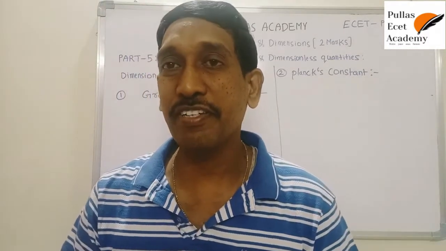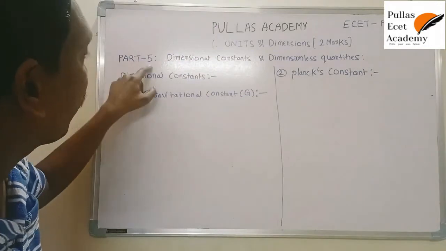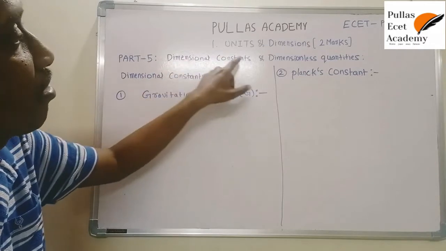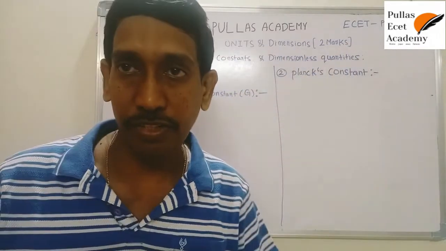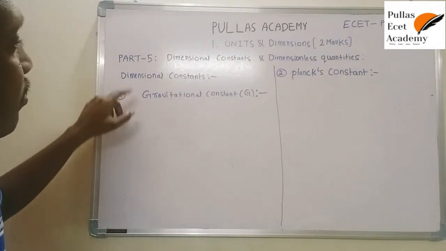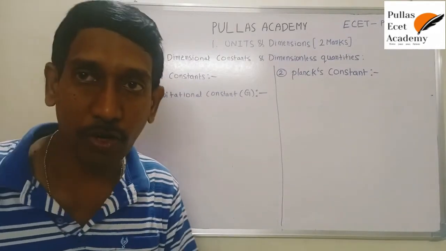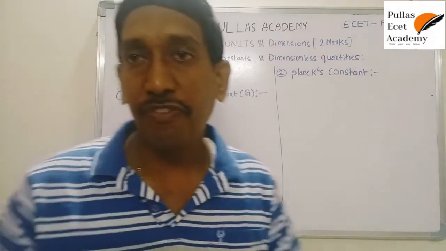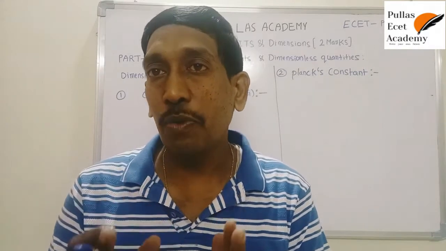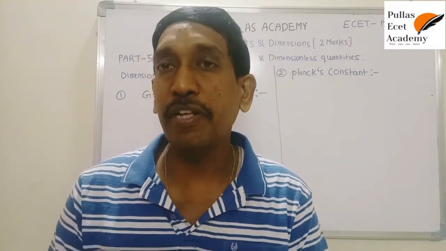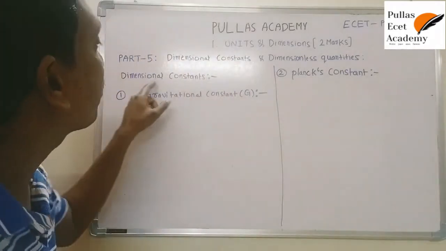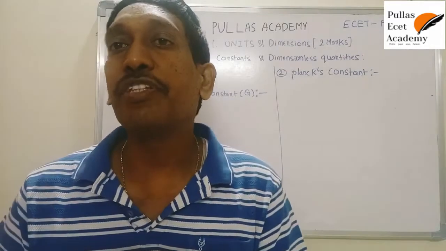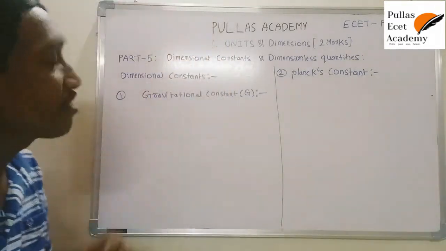Today we are going to discuss part 5 in units and dimensions. Here we will discuss dimensional constants and dimensionless quantities. First, we are going to discuss dimensional constants. So what are dimensional constants? Dimensional constants are physical quantities which have a fixed value and also have dimensional formulas, so they are called dimensional constants.